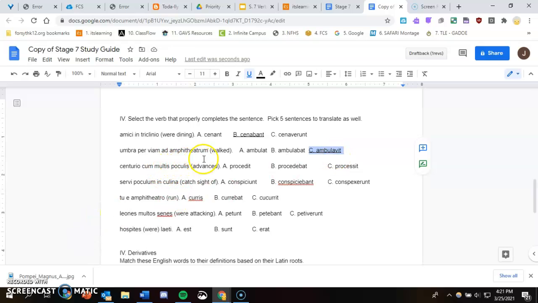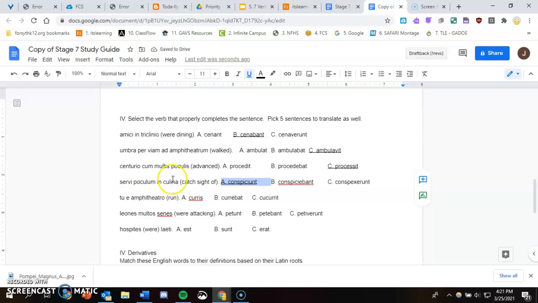Centurio cum multis poculis, advanced. So we got procedit, procedibat, processit. You see that double S there? Makes it perfect tense. We're saying advanced, so here's that. Servi poculum in culina, catch sight of. We want to say the slaves catch sight of the cup in the kitchen. So that is happening now. That is present tense. That'll be conspiciunt.